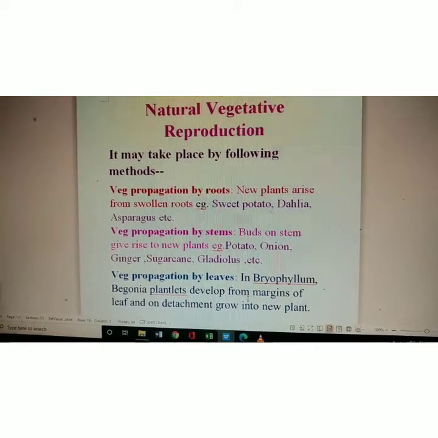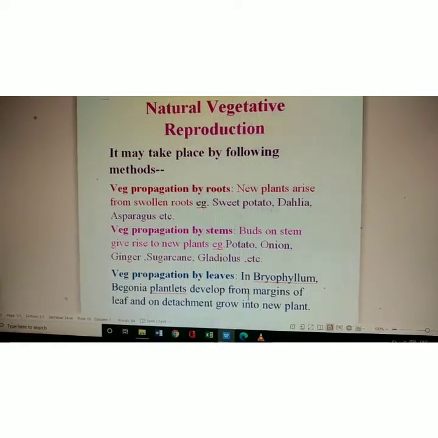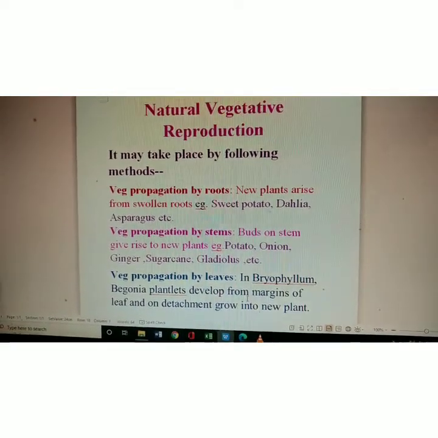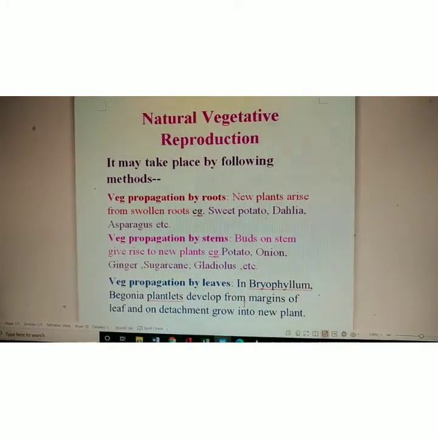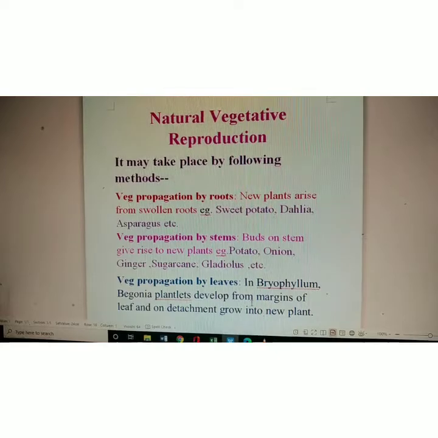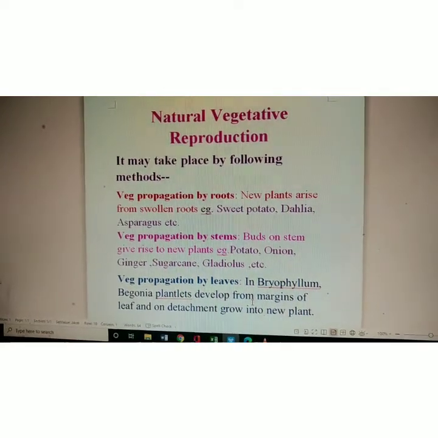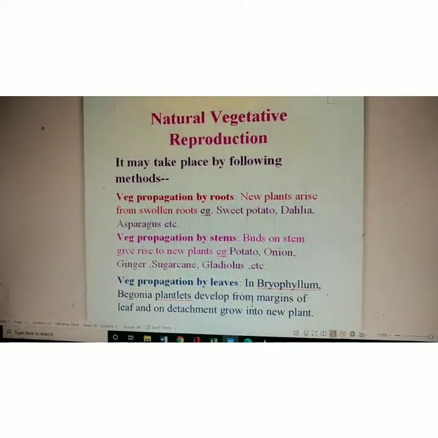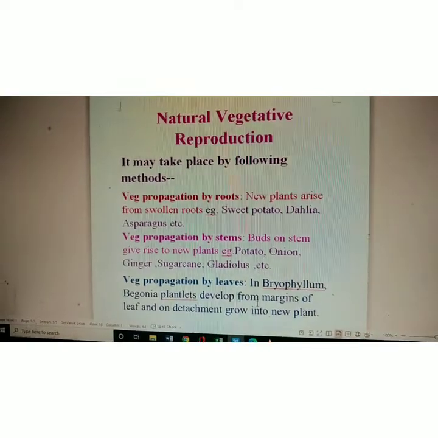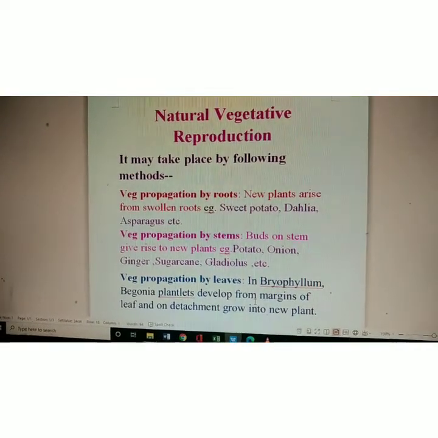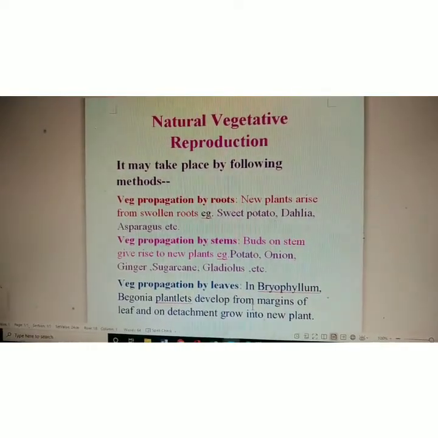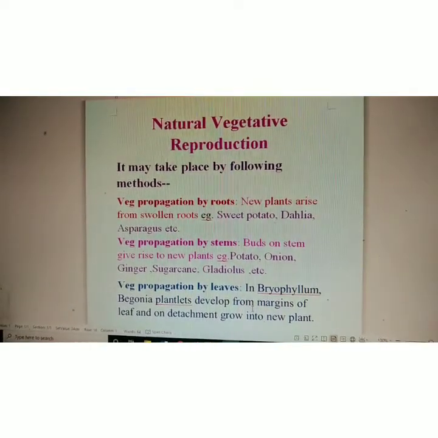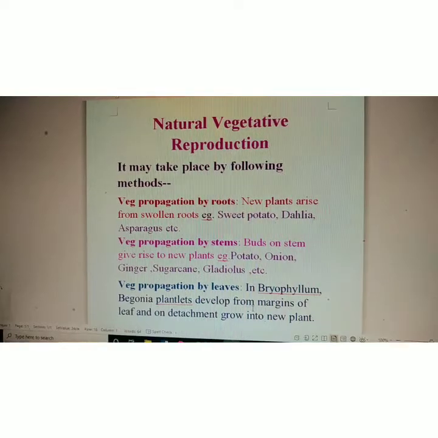Vegetative propagation may take place by underground stems. Buds on stems give rise to new plants. So the stem remains underground and there are nodes and internodes present, and at the nodes buds are present, and these buds can give rise to a new plant. Example, potato, onion, ginger, sugarcane, gladiolus, etc.